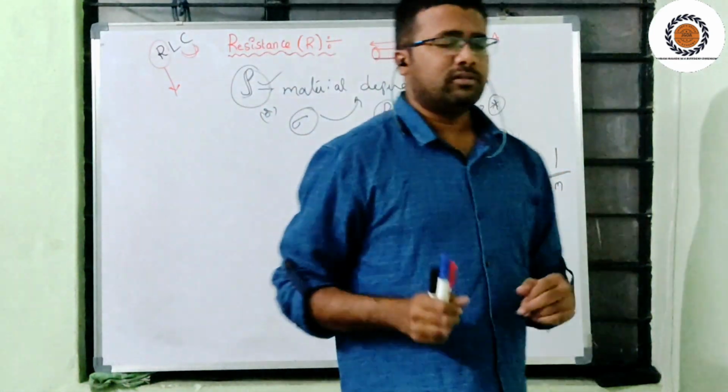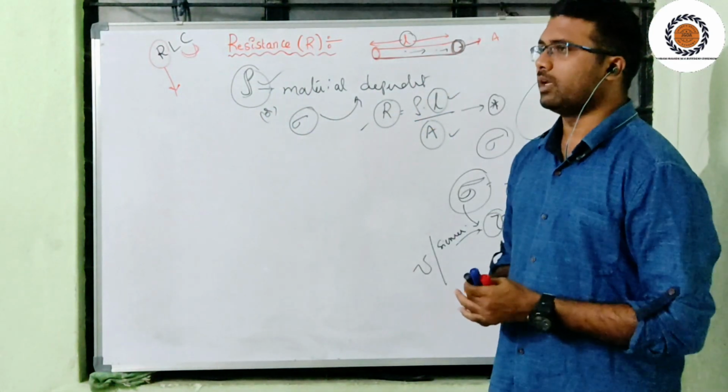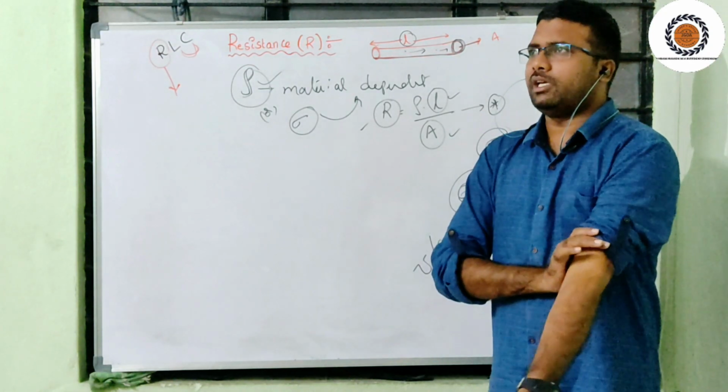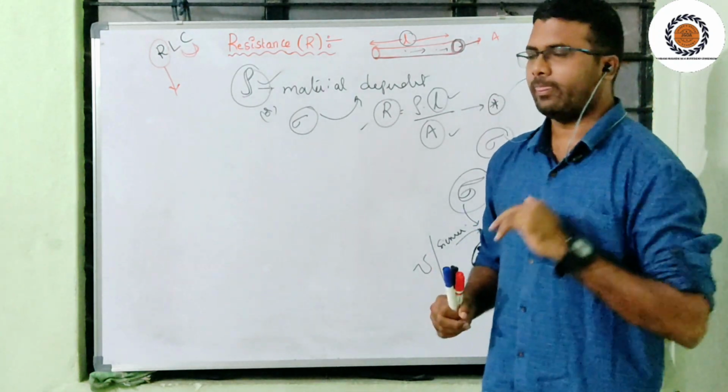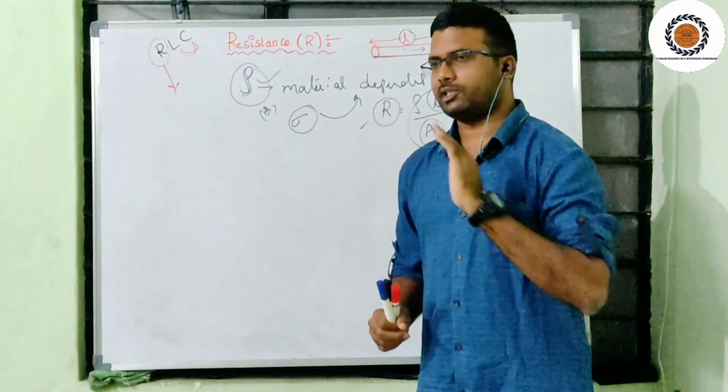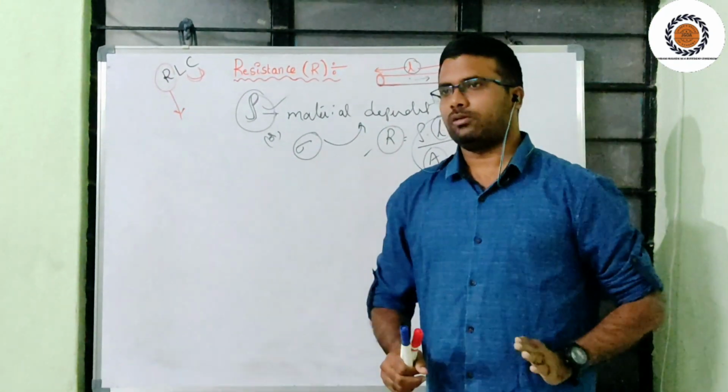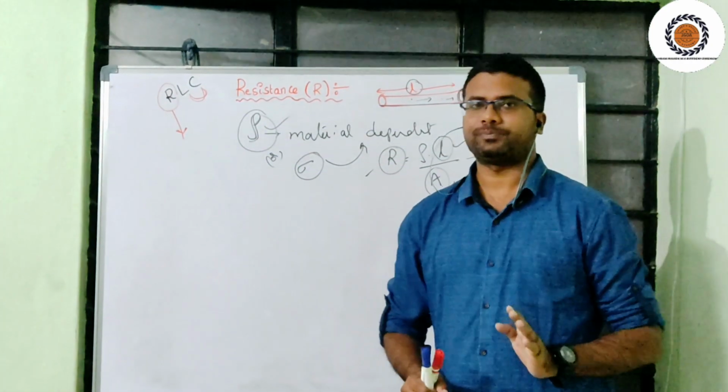In one examination, the question is asked like this: which one of the following materials has more conductivity? Option A, copper. Option B, silver. Option C, gold. Option D, aluminum.